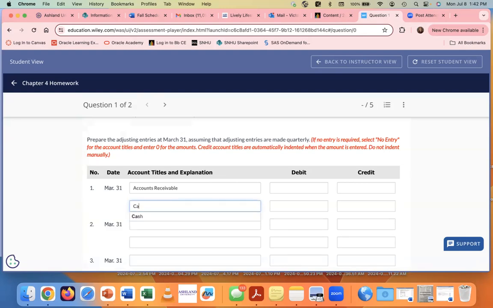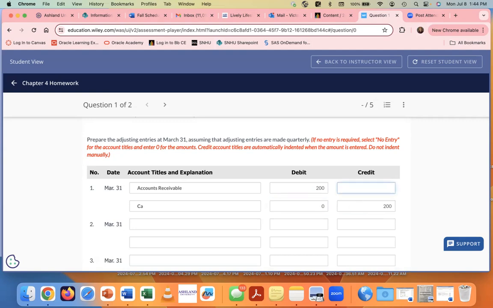If you were to just put in C, it would start to bring up some of them as we go through there. The debit and the credit amount is where you'll be entering amounts, 200, 200. You'll learn that you do not want to enter anything that looks like this. It will count it all wrong.